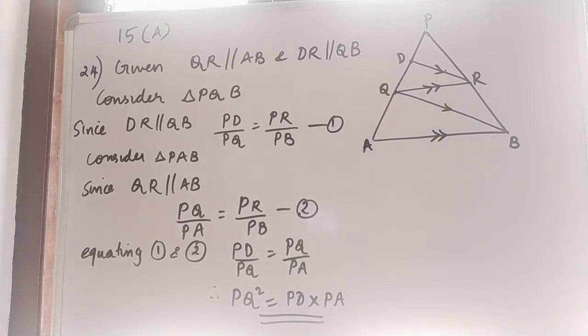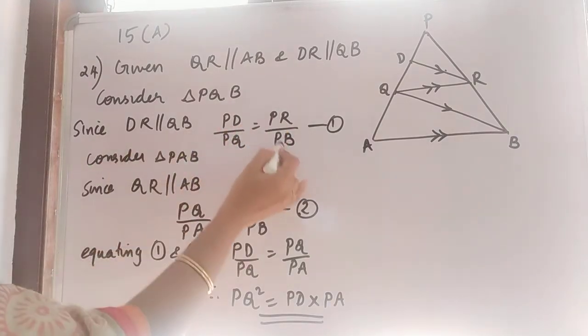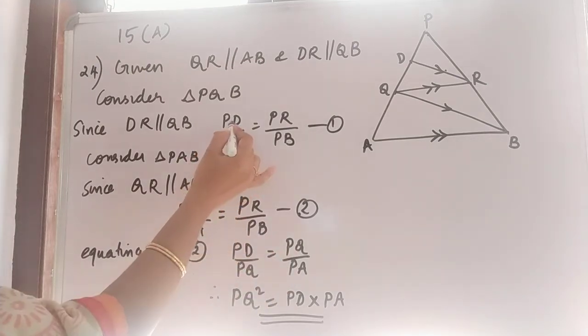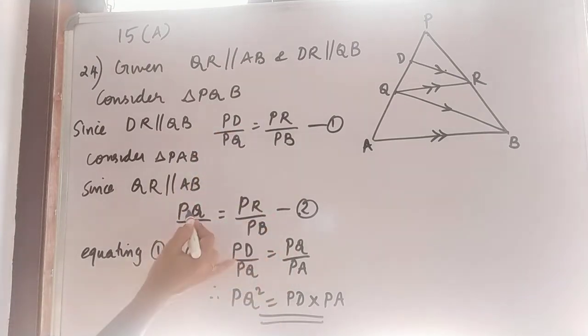Equating 1 and 2, we will get PR by PB here also PR by PB. So we can equate 1 and 2. So we can write PD by PQ is equal to PQ divided by PA. Cross multiply, PQ square is equal to PD into PA.